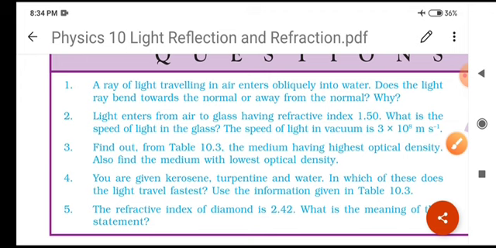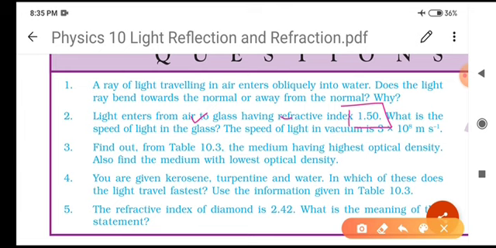Now the next question, question number 2. Light enters from air to glass, having refractive index 1.50. What is the speed of light in the glass if the speed of light in vacuum is this? Means we have to find the speed of light in the medium.